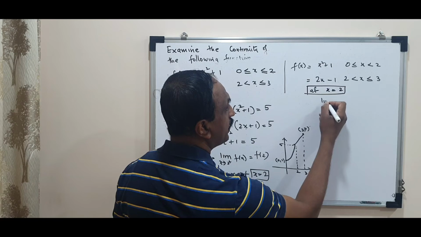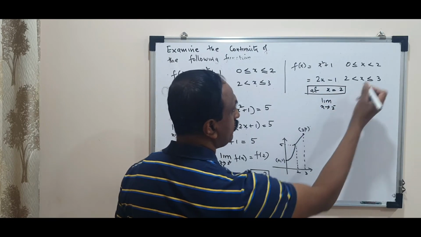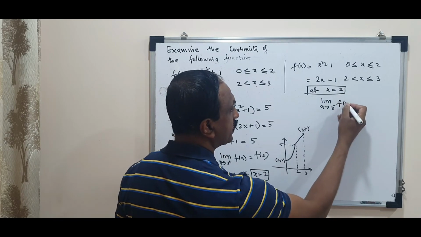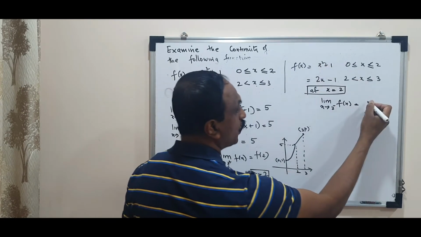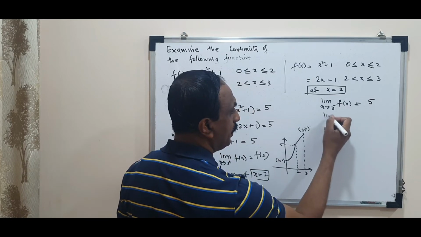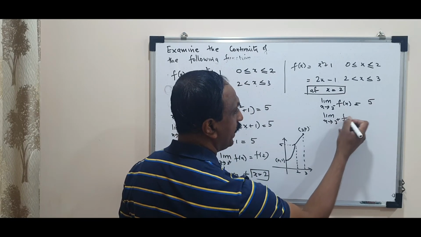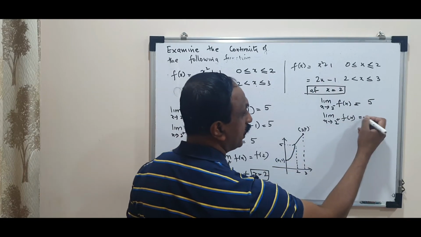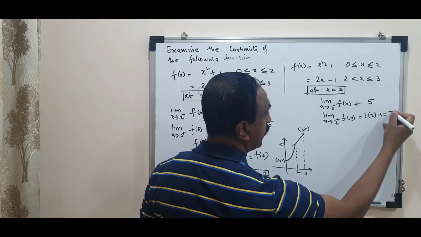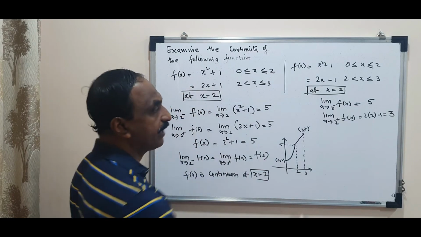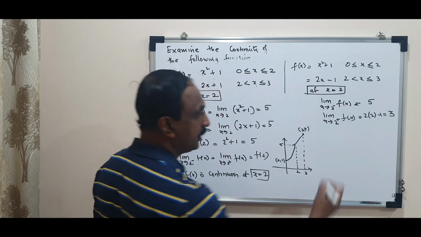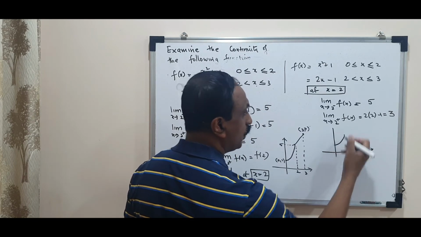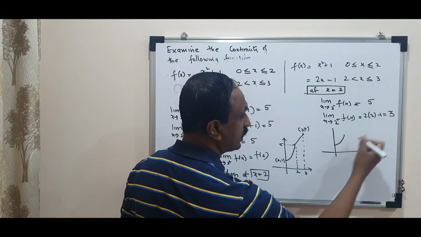Here, limit x tending to 2 minus, let me put the equal to sign over here. Limit x tending to 2 minus f of x, as usual, will give you 2 square plus 1, 5. Limit x tending to 2 plus, when x is more than 2, function is this, that will give you 2 into 2 minus 1, that gives you 3. So the left hand limit and right hand limit are not equal. So if I am sketching the graph, what would I have noticed? The first part would be like this only, but the second graph will start from 3.